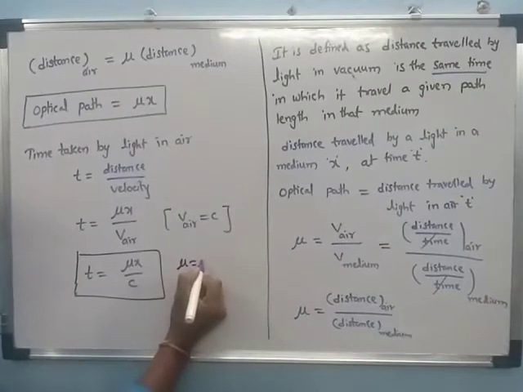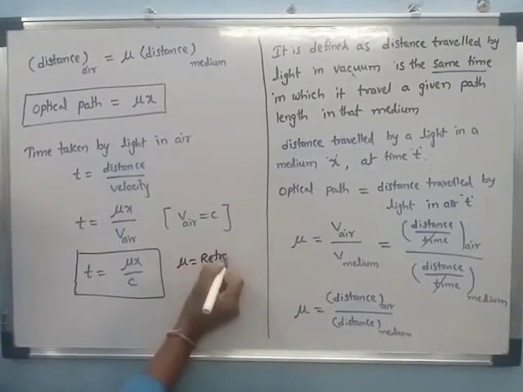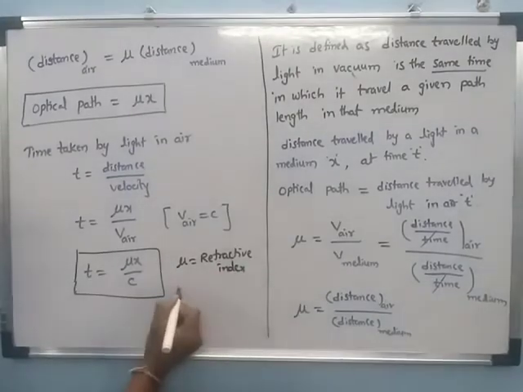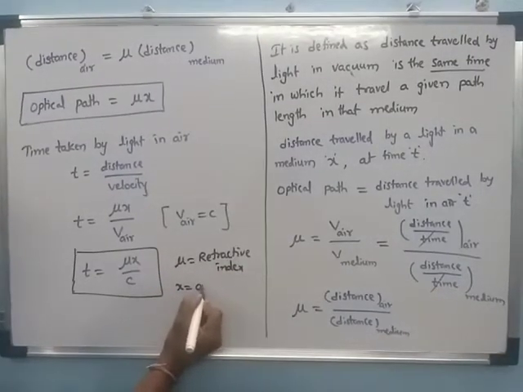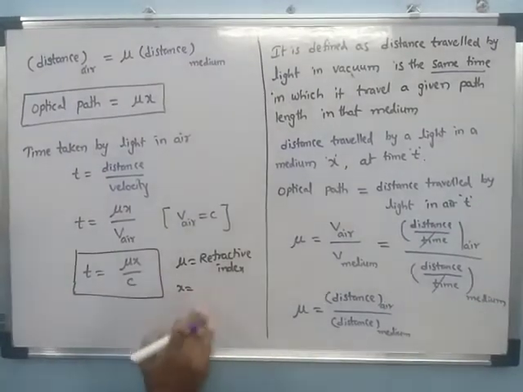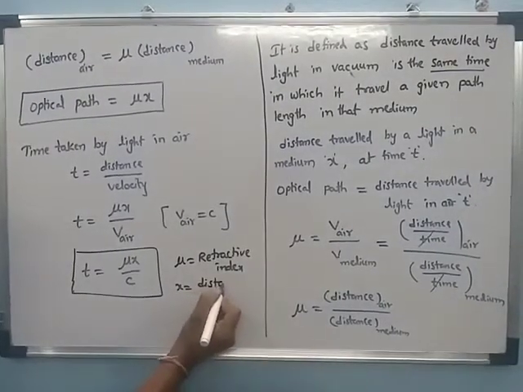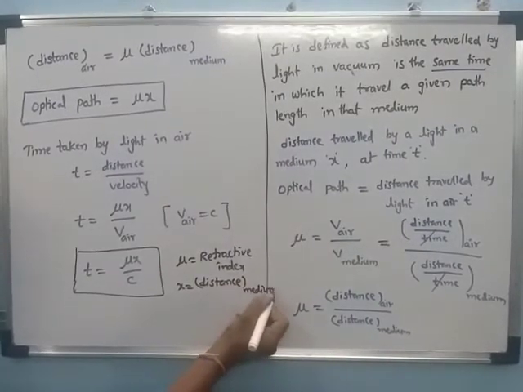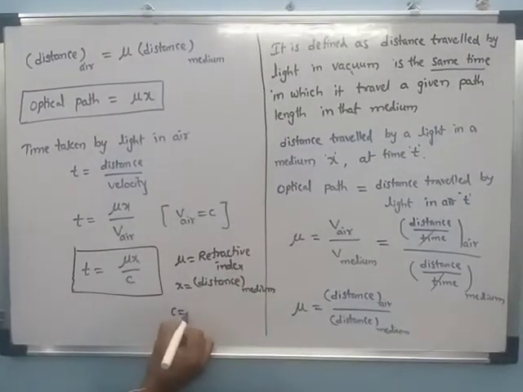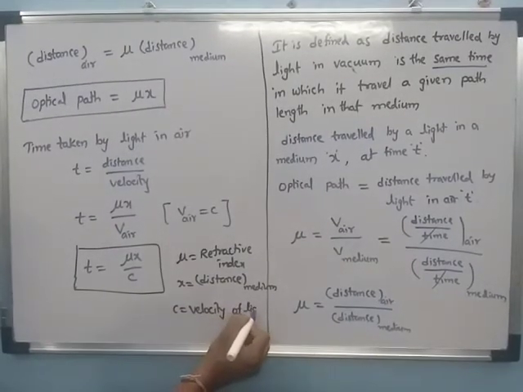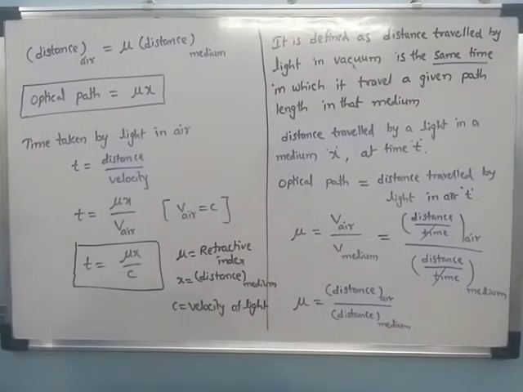This is the formula for the time taken by light in air, where nu is the refractive index, x is the distance in the medium, and c is the velocity of light.